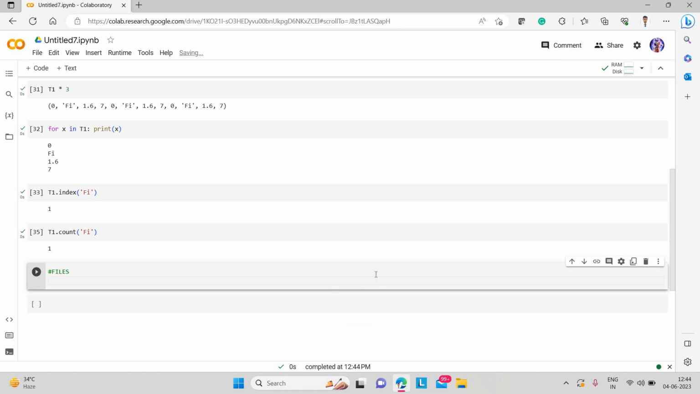So files are basically an object type. That means you are interacting with files. There are different kinds of files, like a text file, a CSV file, an XLSX file, or an XLS file. All these files are of different formats, and you are basically interacting with them. You are uploading a file, or downloading a file, or saving it in a format.